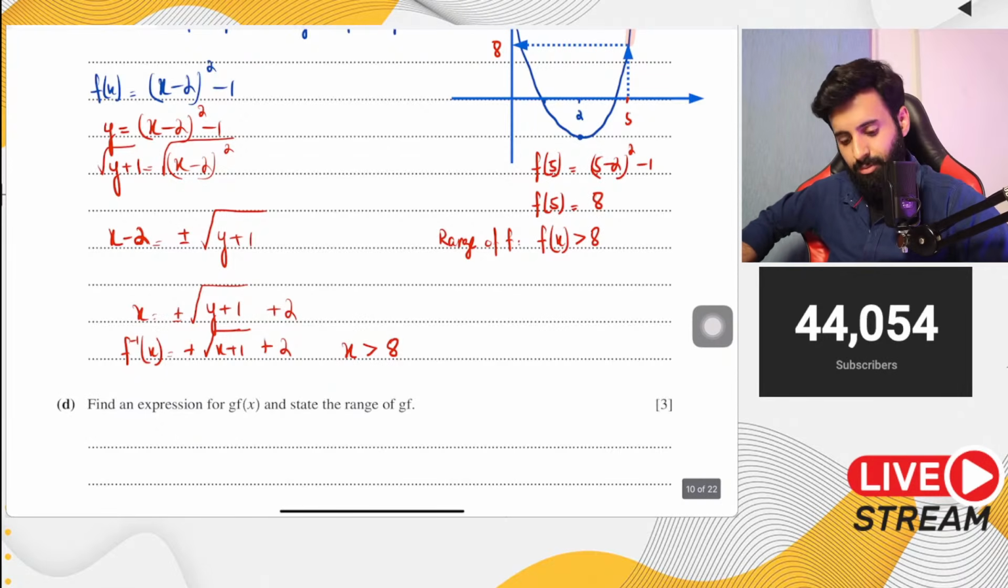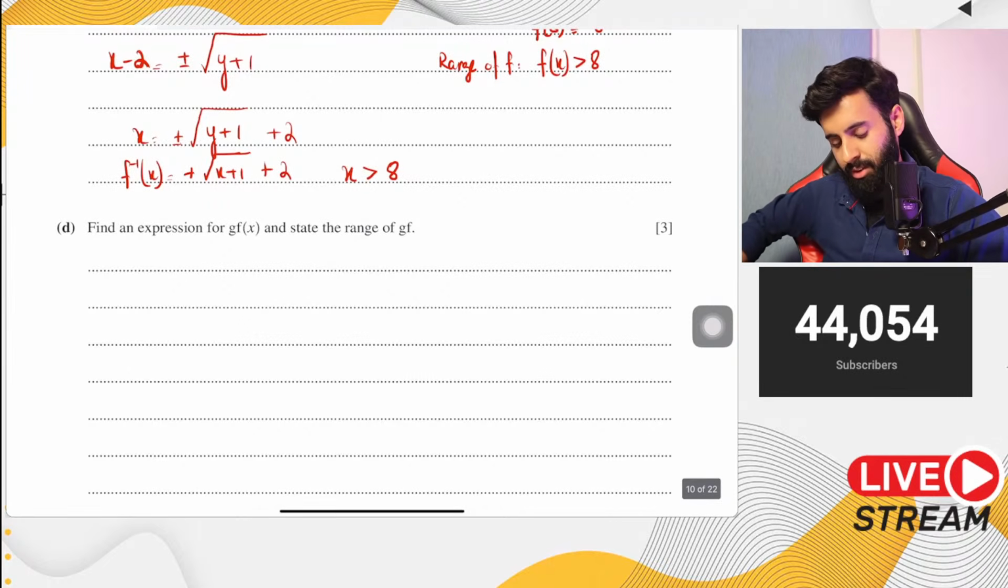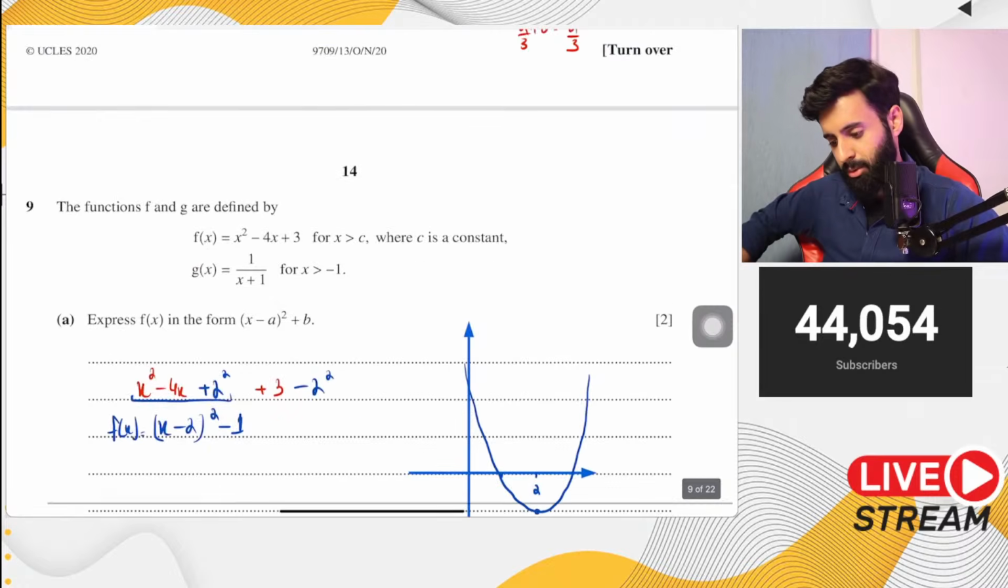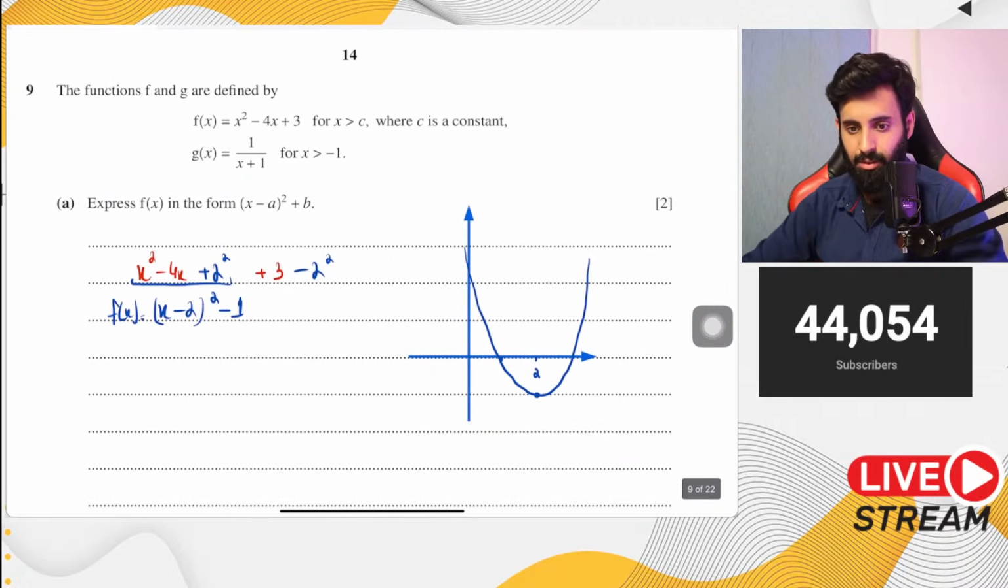Okay, now, find an expression for g of f of x and state the range of gf. Someone asked me this question earlier in the chat, I don't know who, about how to find the range of the reciprocal function. You'll find your answer to this question over here.